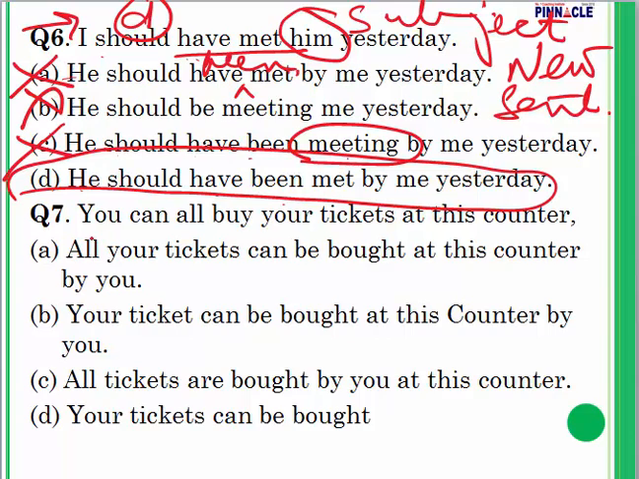Question number 7. You can all buy your tickets at this counter. Buy what? Your tickets. You can all buy your tickets at this counter. Now let's take a look.